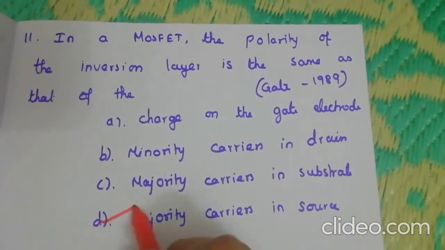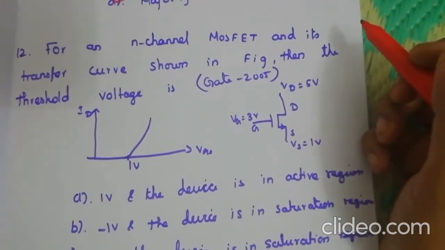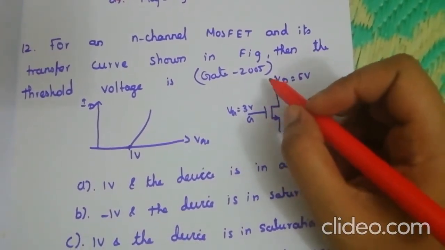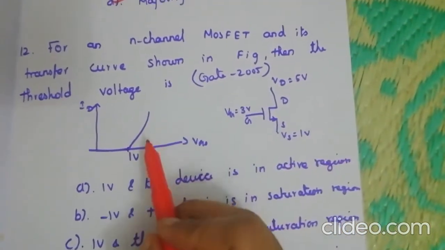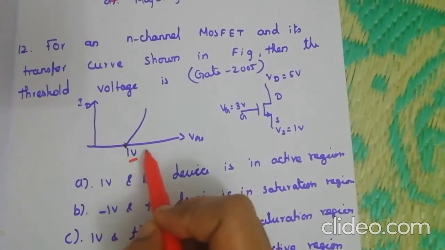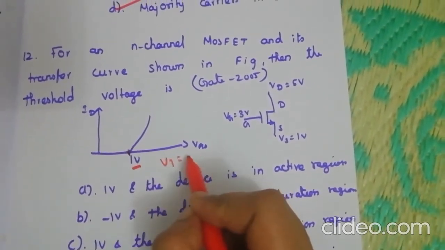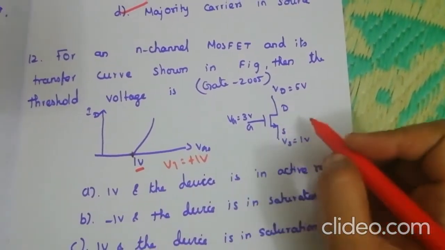So here the answer is D. Next question, for an N-channel MOSFET and its transfer curve shown in figure, find the threshold voltage. This is a question from GATE 2005, and this is a curve, and when the current starts, that is given as the threshold voltage, and here this is plus 1 volt, so threshold voltage is plus 1 volt.